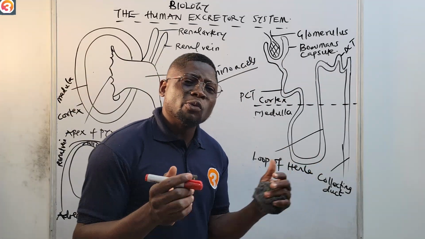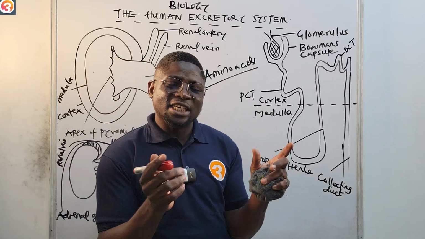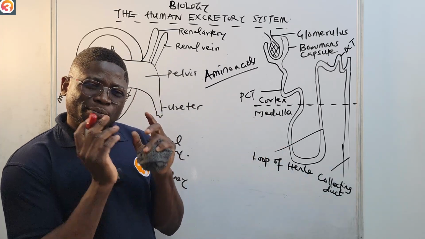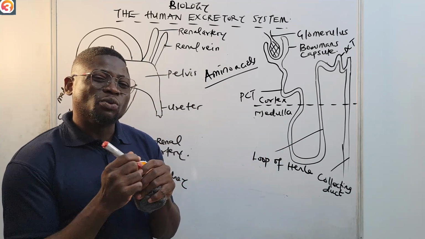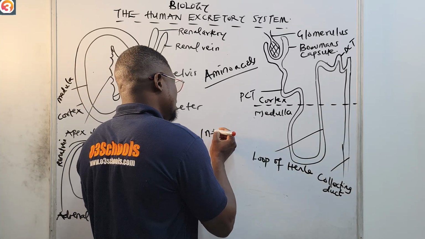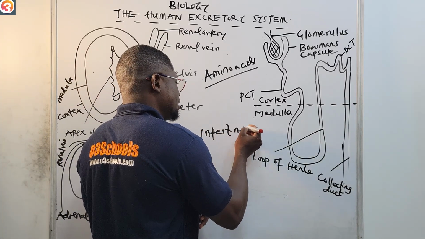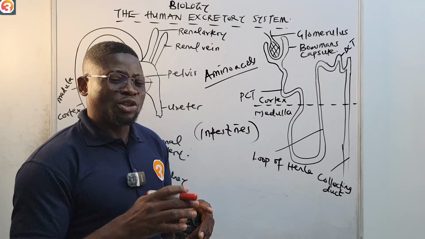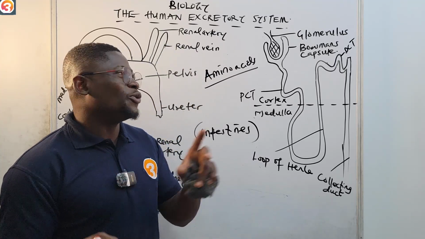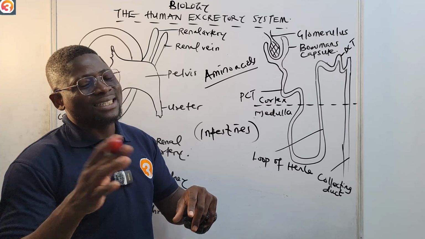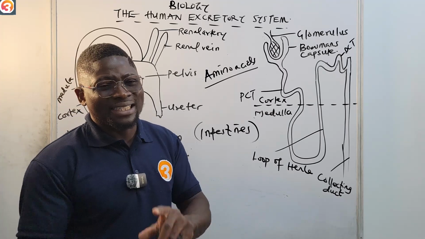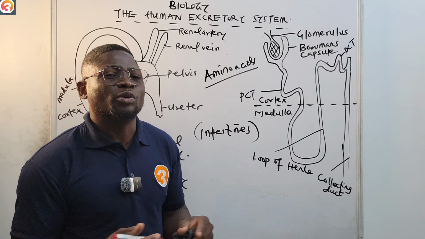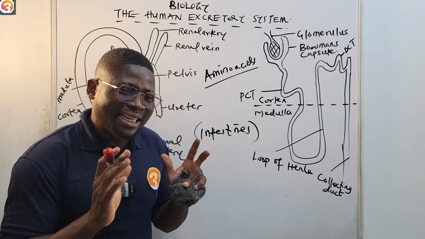And also remember very well when we did our class on digestion, we said that proteins are completely digested in the intestines. In the intestines, okay? That is where proteins are completely digested, okay? So they are digested to form amino acids, okay? It is this amino acid that is now transported to our cells, or to different parts of our body, for utilization.